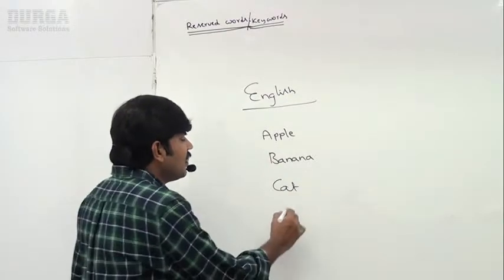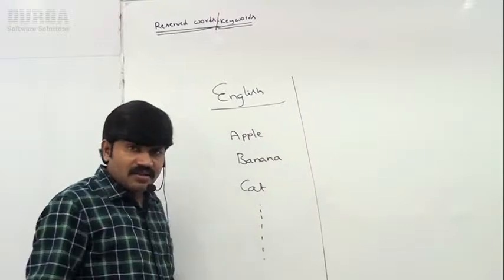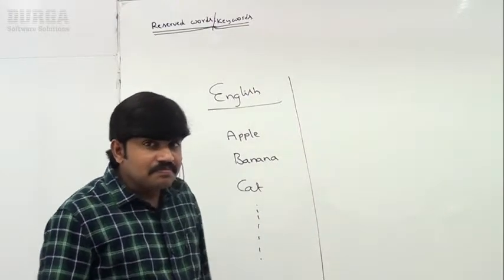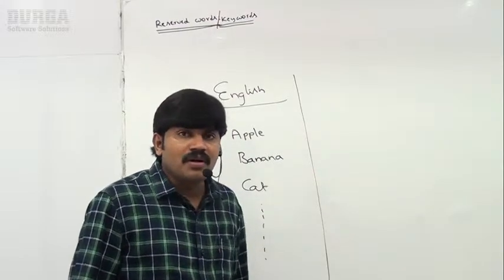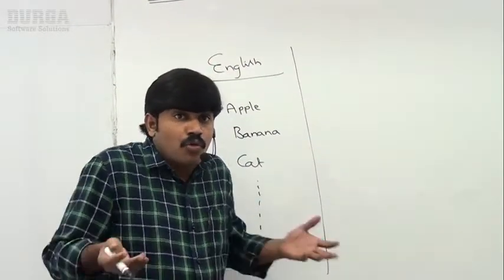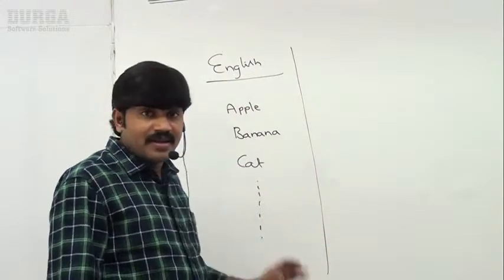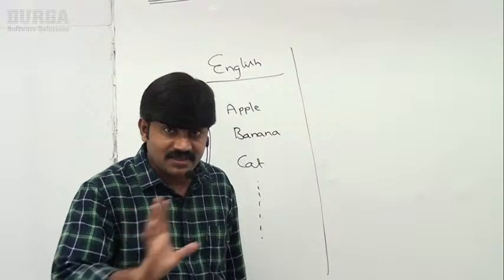Sir, there are multiple reserved words. In English, how many reserved words are there? Crores. If you observe the Oxford dictionary, you can see this much size. So there are crores of reserved words in English. That's why learning English is a very dangerous language, right?